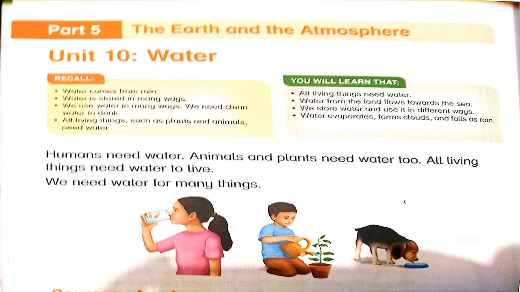Let's start firstly with water. Humans need water because nobody can live on the earth without water. If there is no water on the earth, nobody can live here. Animals and plants need water too. All living things need water to live. As humans, animals and plants also need water to live. We need water for many things.